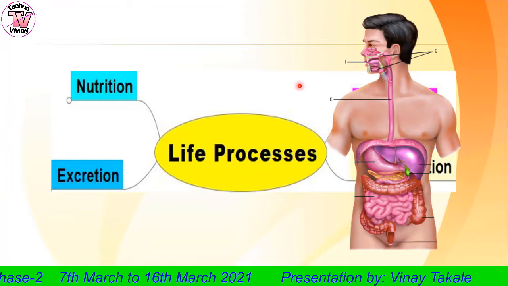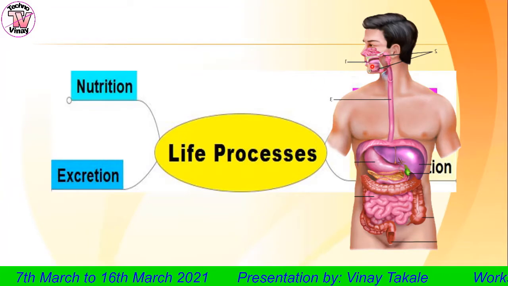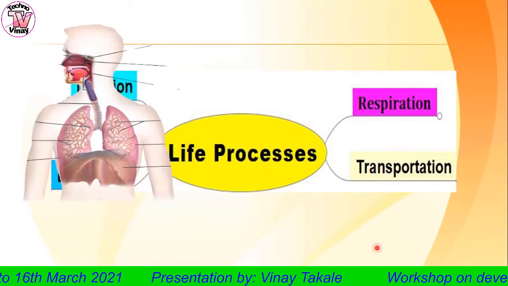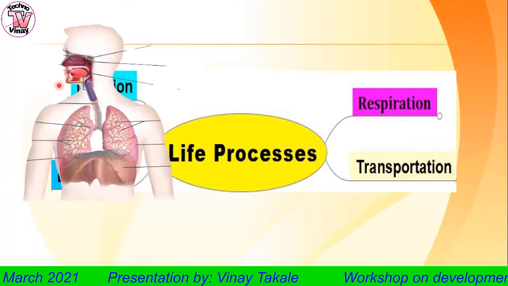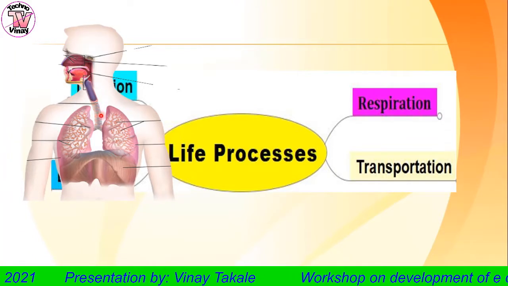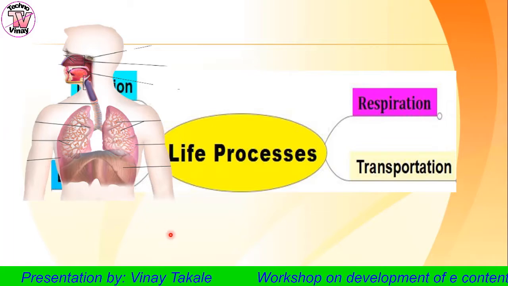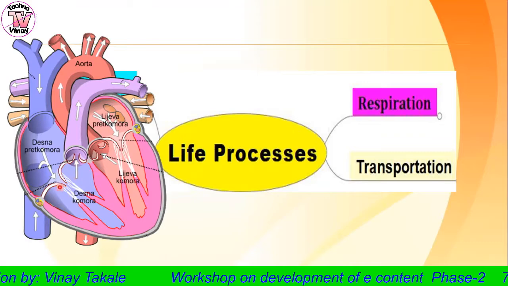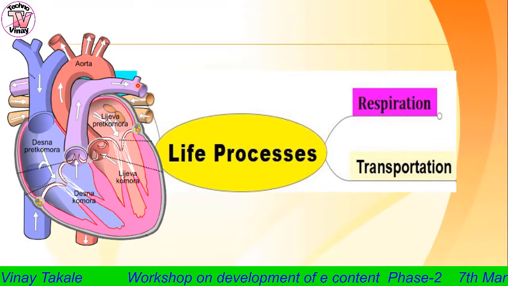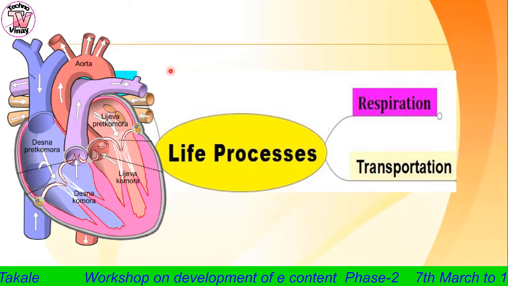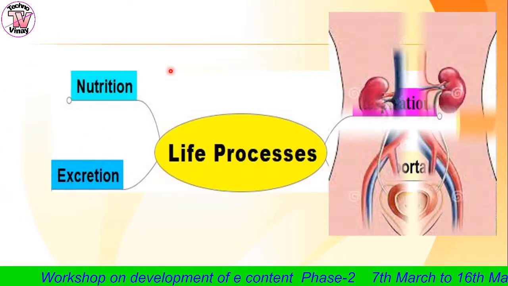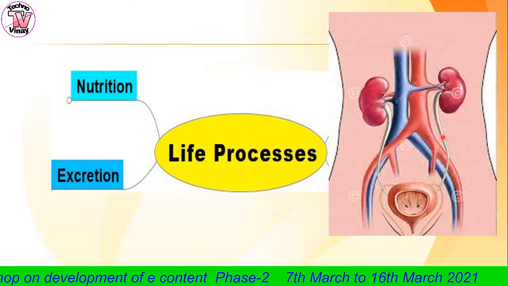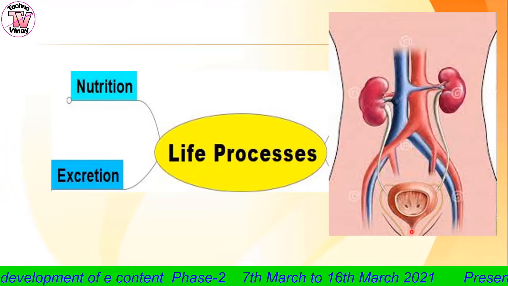Nutrition is carried out in the alimentary canal, which begins from the mouth till the anus. Respiration is carried out by the nose, trachea, bronchus and lungs. Transportation is carried out by the heart, blood and different blood vessels. Excretion is done by the excretory system, which consists of the kidney, ureter, urinary bladder and urethra.